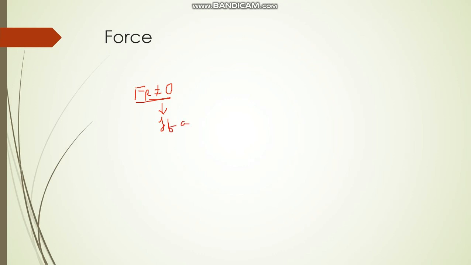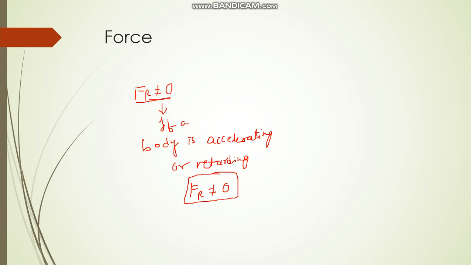If a body is accelerating or retarding, then you can say the resultant force Fr is not equal to 0. These are the unbalanced forces.